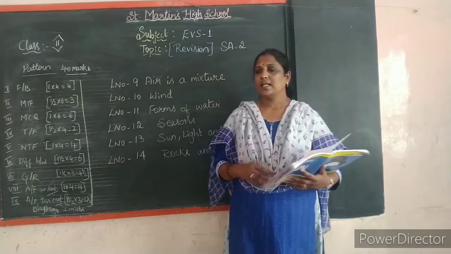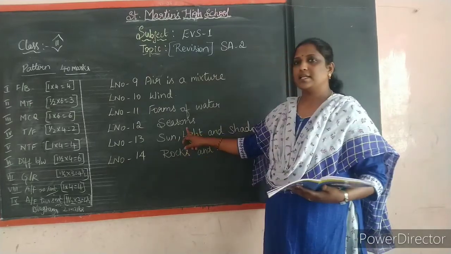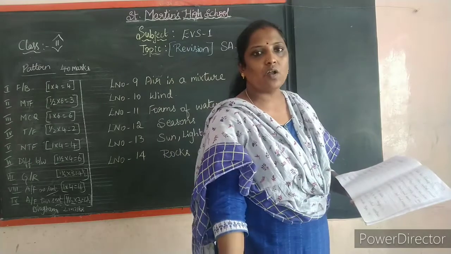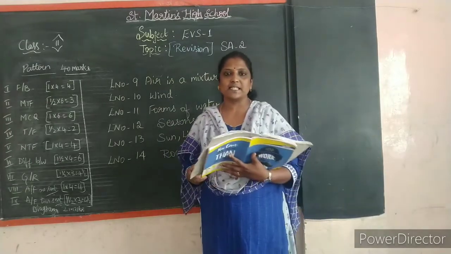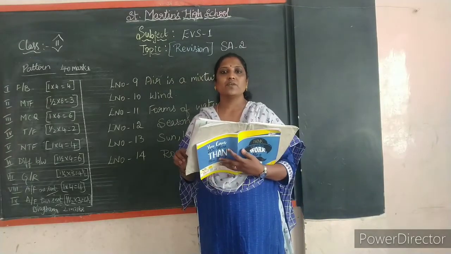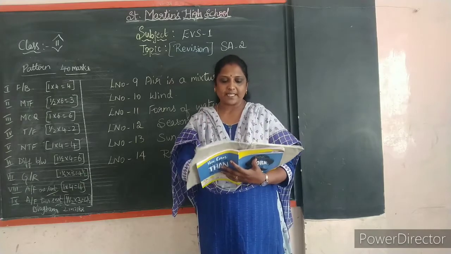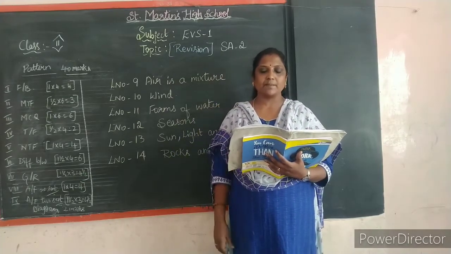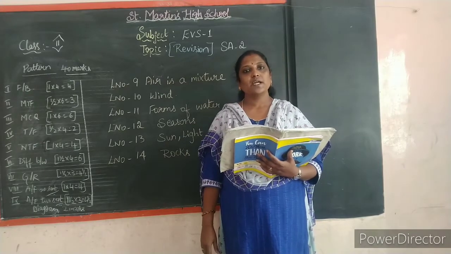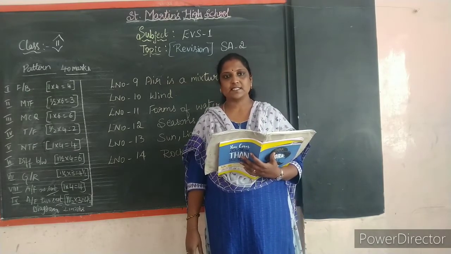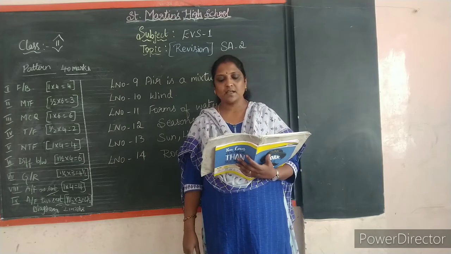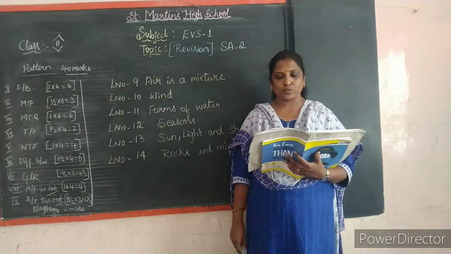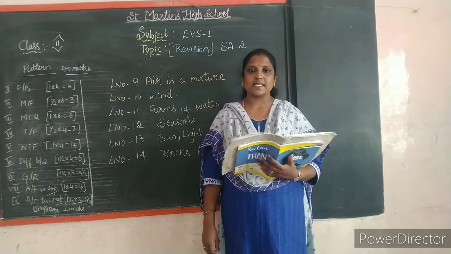Next, coming to lesson number 12. Yes, lesson number 12 is Seasons. You all are aware of the seasons, that is summer season, winter season and rainy season. When a particular type of weather remains for a month or two, it is called a season. So what is a season? When a particular type of weather remains for a month or two, it is called a season.